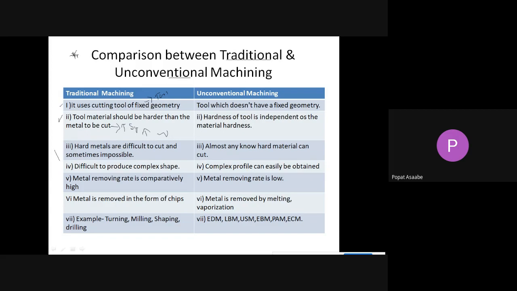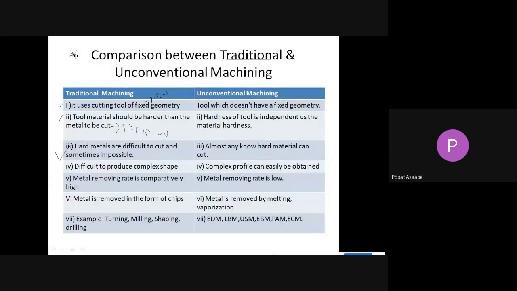The next condition for traditional machining is that hard metals are difficult to machine, or sometimes it is impossible. Suppose we want to perform machining on a workpiece, and the hardness of that workpiece is high, meaning the workpiece is hard. To perform the machining operation on that hard material with traditional machining is difficult. But this condition is not applicable for unconventional machining.